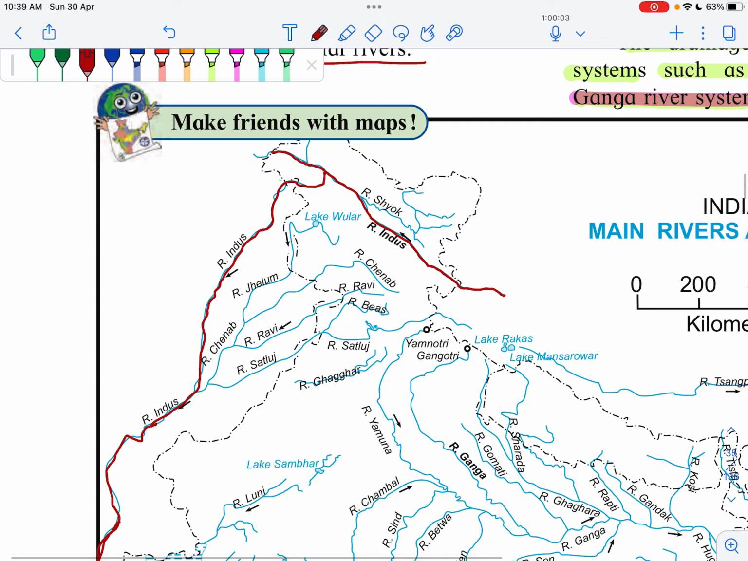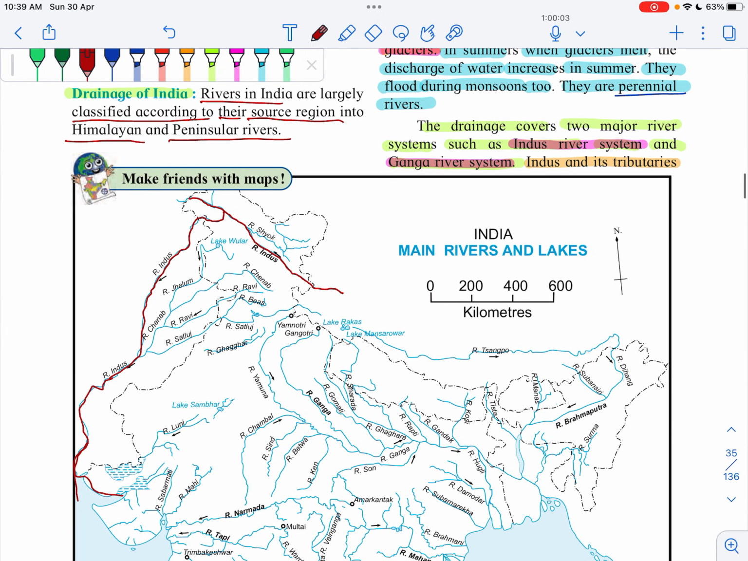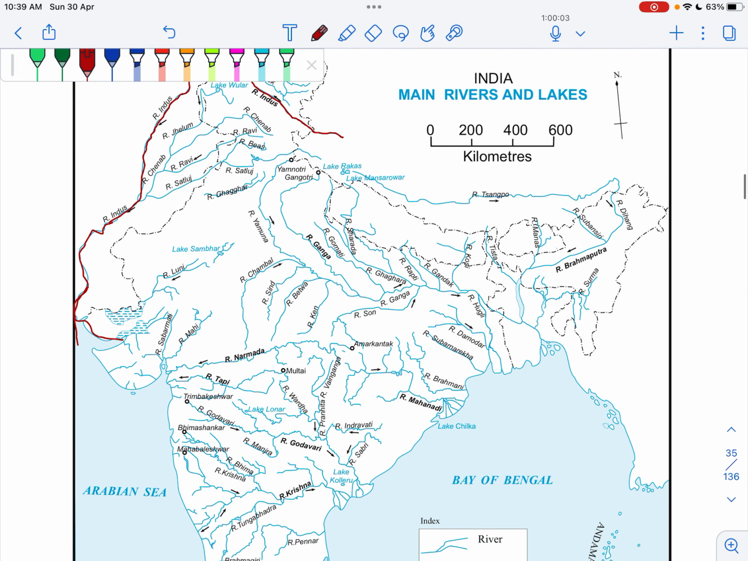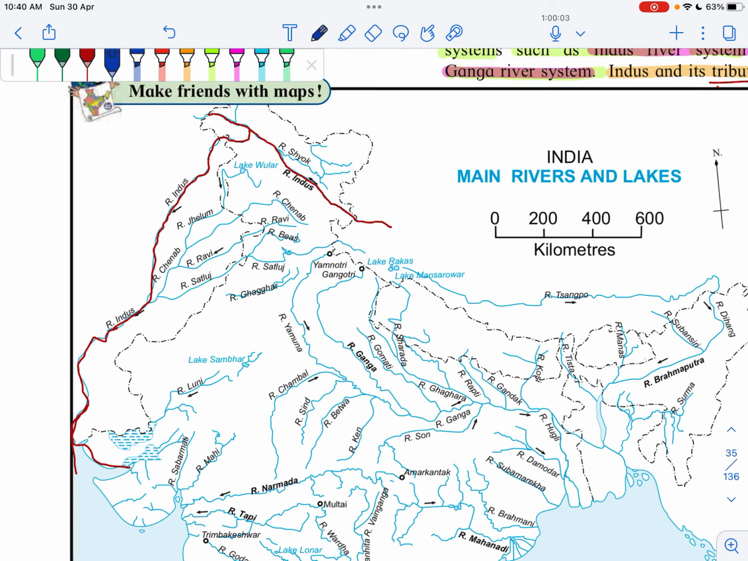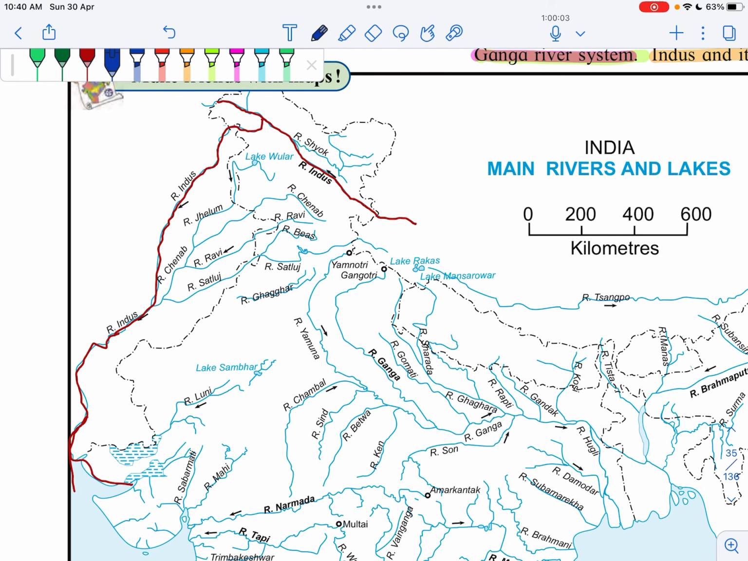So you will see multiple tributaries of the Indus River. The meaning of tributary is Upanadi, and tributaries means Upanadya. So Indus and its tributaries. In this map you can see the tributaries of Indus. This is the main river Indus. Here you will see the Jhelum River. Jhelum is a tributary of Indus. Chenab River is a tributary of Indus. Ravi River is also a tributary of Indus. Satluj River is also a tributary of Indus River.